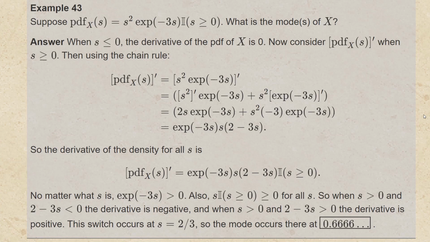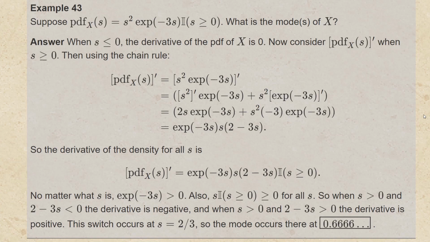We can use the chain rule to say that this is the derivative of s squared times e to the minus 3s, plus s squared times the derivative of e to the minus 3s. The derivative of s squared is 2s, so we get 2s times e to the minus 3s. The derivative of e to the minus 3s is negative 3 times e to the minus 3s. So when we factor out an e to the minus 3s, we get that the derivative is e to the minus 3s times s times (2 minus 3s) times the indicator that s is greater than or equal to 0.